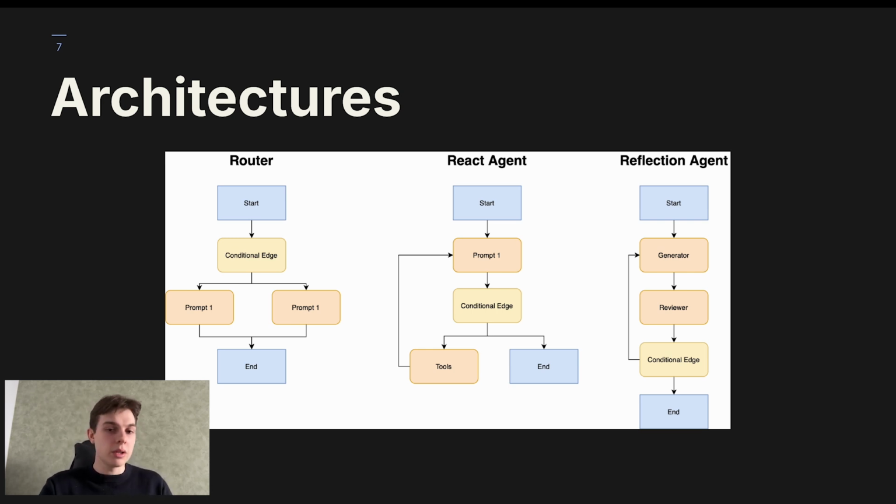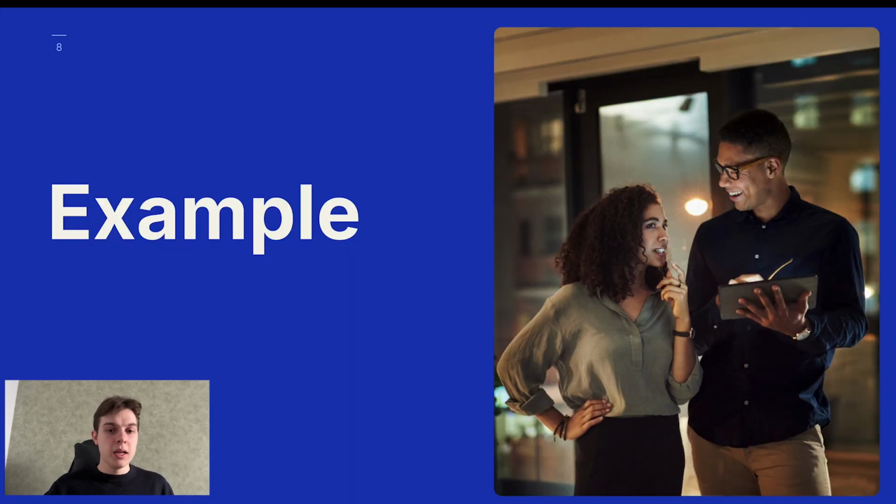And last but certainly not least, the reflection agent. In this kind of architecture, we have two language models, one of which is generating the output, and another one is reviewing that output and identifying any mistakes that could be there. And if it finds a mistake, it passes back the feedback to the first language model, and so the first language model will be able to correct them.